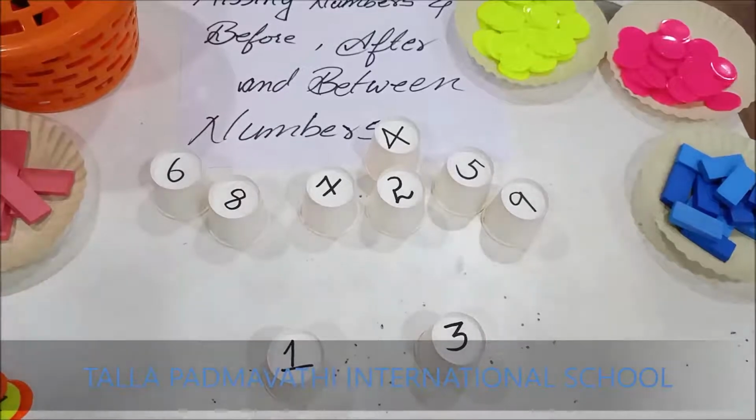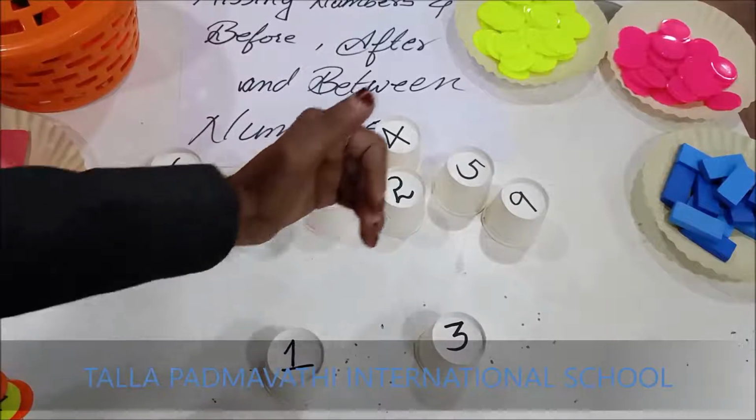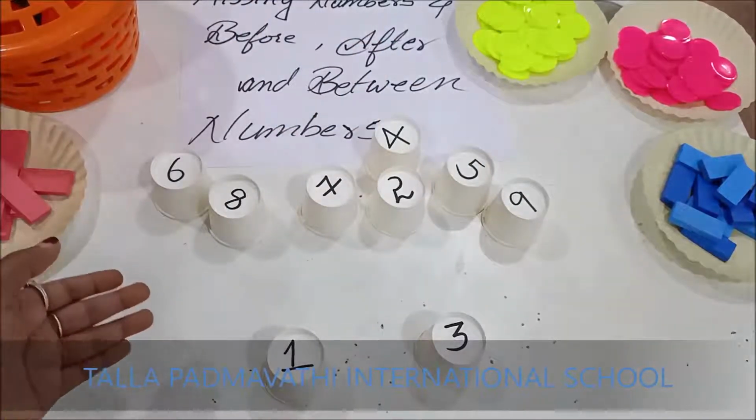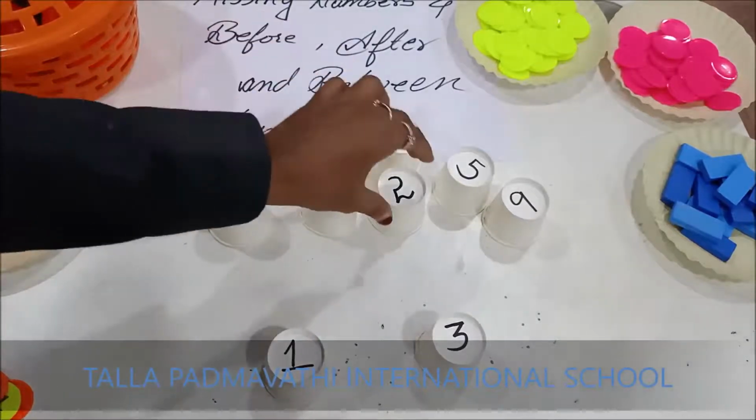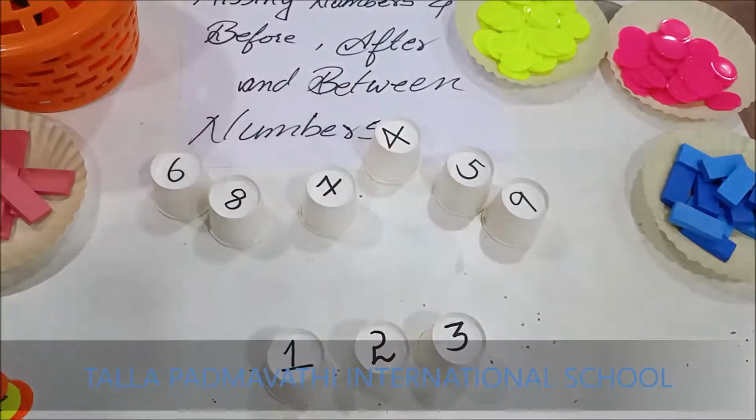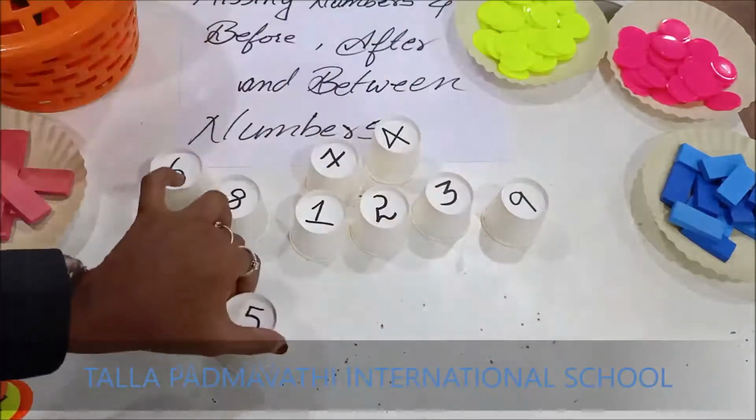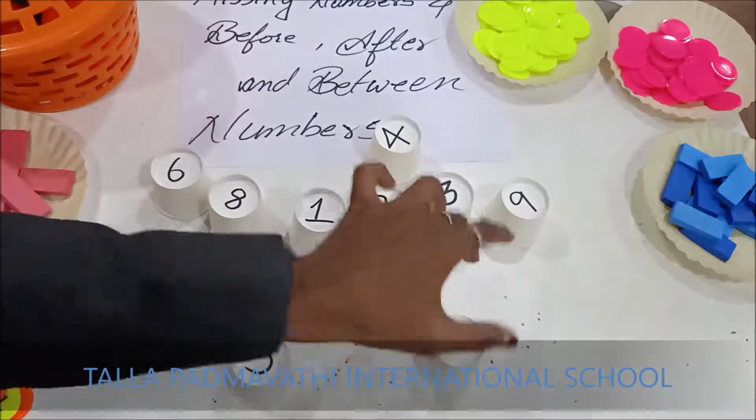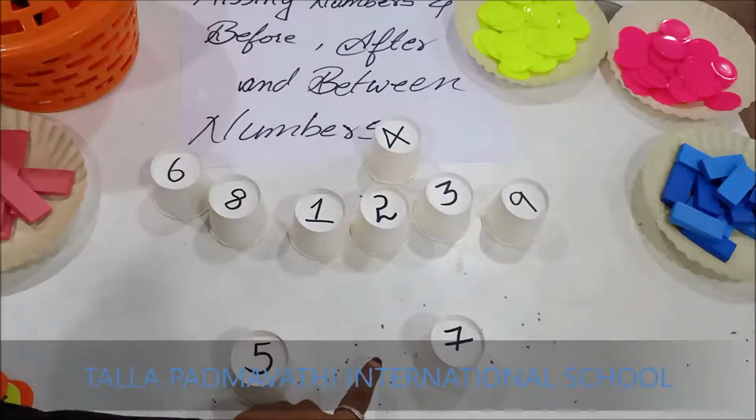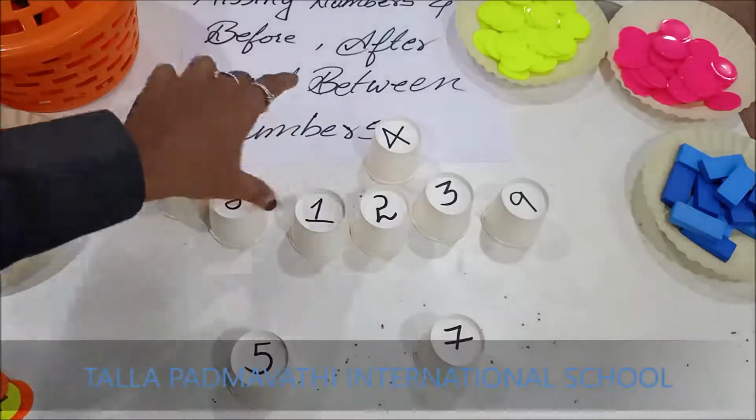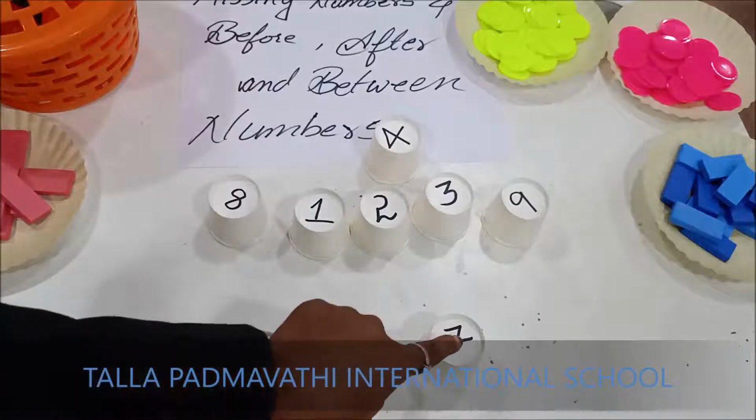Now let us learn the concept of between. What is in between 1 and 3? Come on, read the numbers. 1, 2, very good. 1, 2, 3. What is in between 5 and 7? 5, after 5? 6, 7. 5, 6, 7.